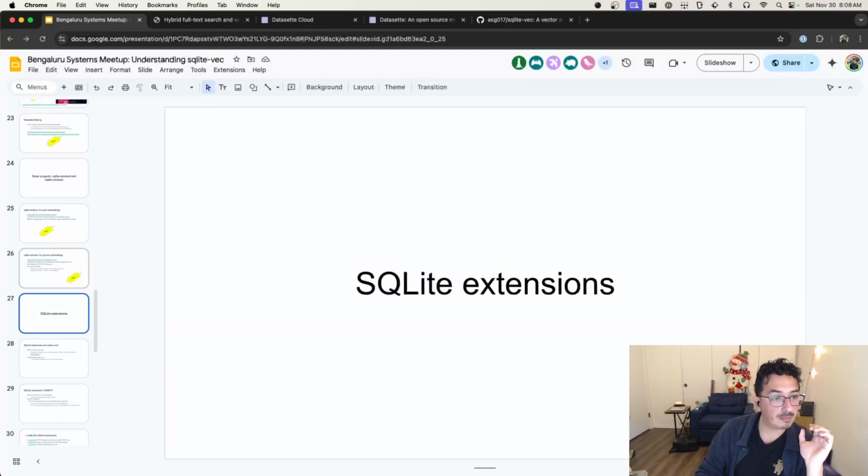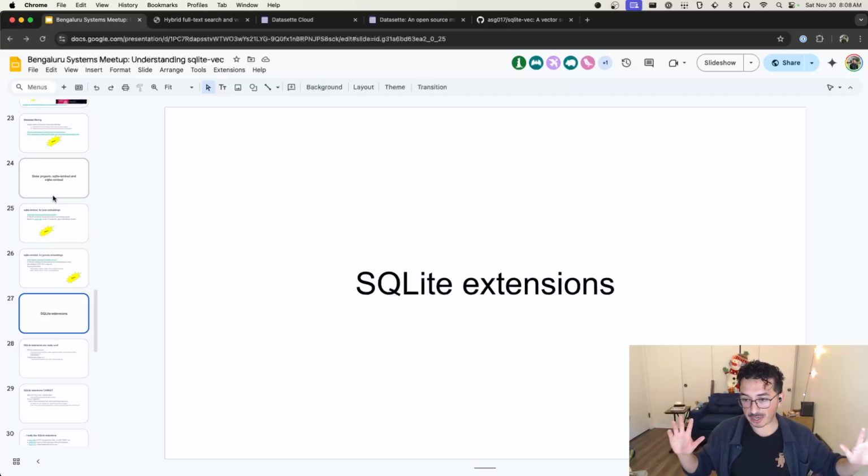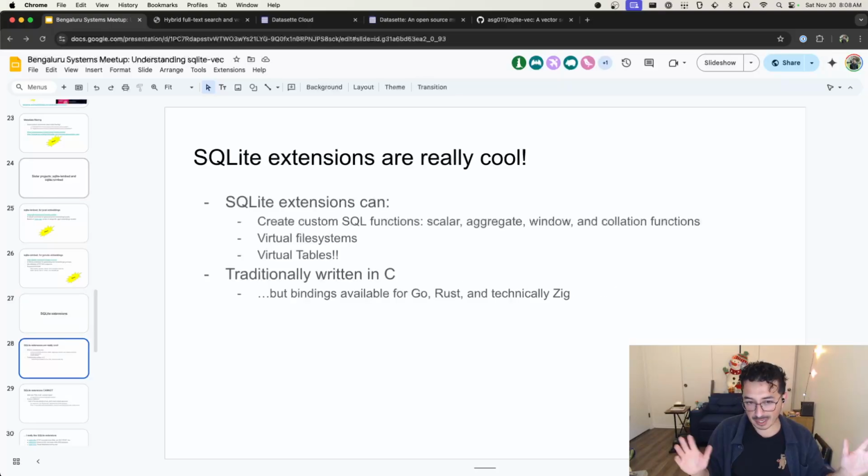Cool. I'm going to skip over SQLite LEmbed and SQLite REmbed. So one thing that I want to get to is SQLite extensions in general. SQLite-vec is great. It is written in C, although you can write SQLite extensions in other languages as well. So if you're someone who likes Go or Rust or even Zig, it is possible to write SQLite extensions. With SQLite extensions, you can create custom